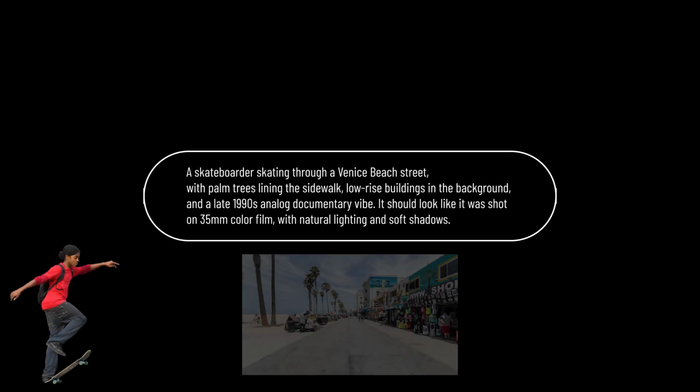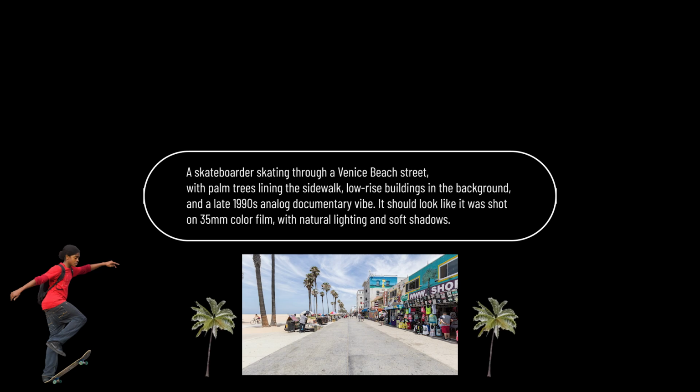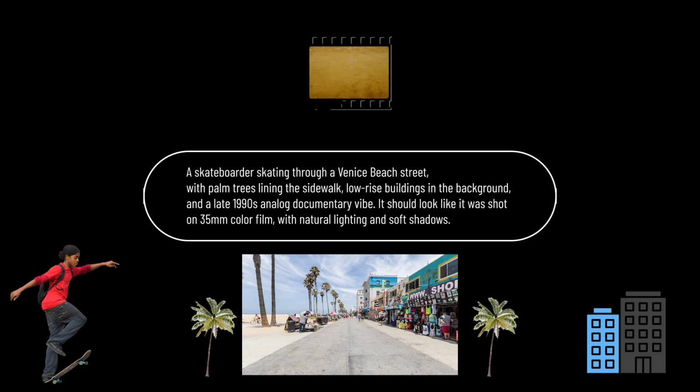We'll start with a text-to-image scenario. I'm going to create a scene featuring a skateboarder skating through a Venice beach street. I want palm trees lining the sidewalk, low-rise buildings in the background, and a late 1990s analog documentary vibe. I'll specify that it should look like it was shot on 35mm color film with natural lighting and soft shadows. For the composition, I'm choosing a 3:2 aspect ratio and generating just one image to start.